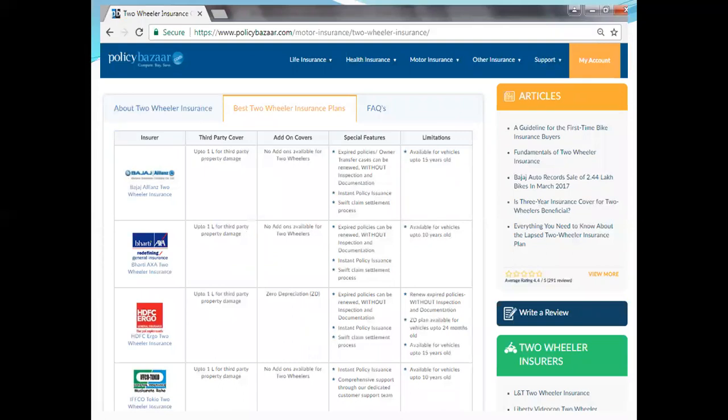See another example, Policybazaar. These individual organizations have their own websites, but they still share web services with this particular site called Policybazaar. With the help of Policybazaar, you can purchase two-wheeler insurance, four-wheeler insurance, life insurance, health insurance, motor insurance. They don't have the insurance policies themselves, but they provide different insurance policies on their website. So this website is one of the best examples of the implementation of modern SOA.